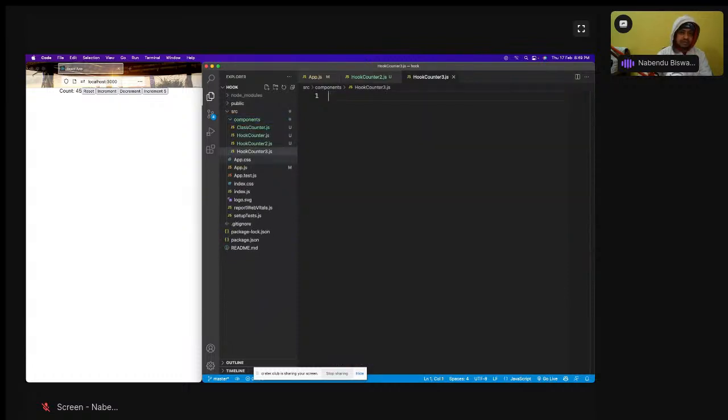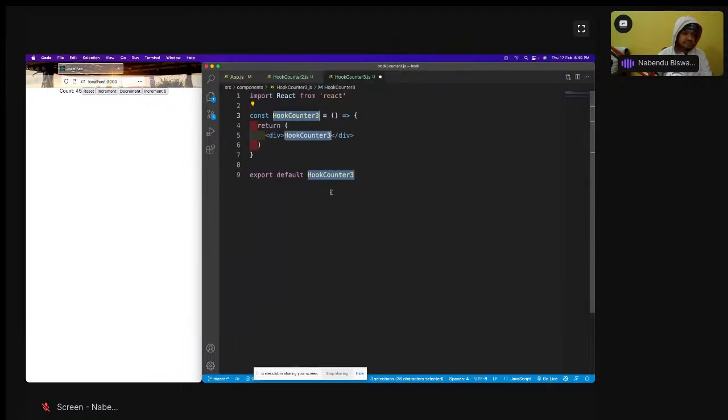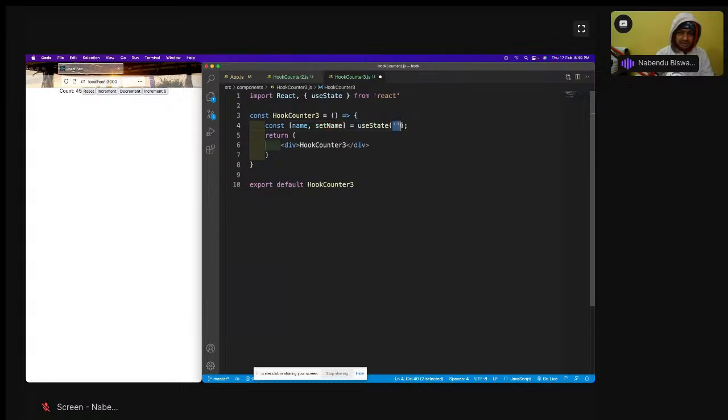So counter free.js I'll have, and const name comma set name equal to, so there's the name and set name is there, but first thing is that it will not be an empty string. It will be an object. First name and last name, two things will be there. You can take anything, like first name and last name.